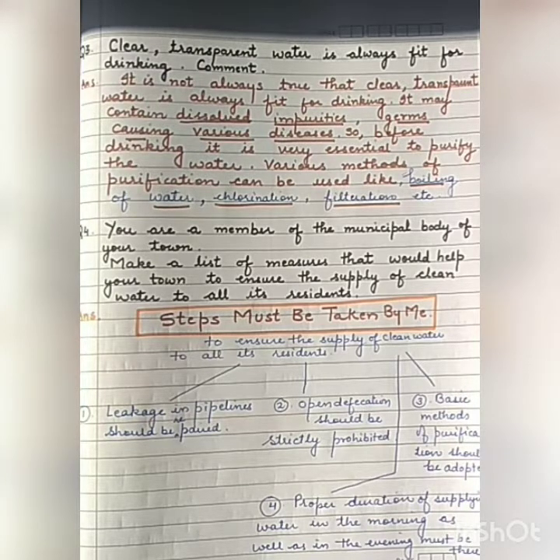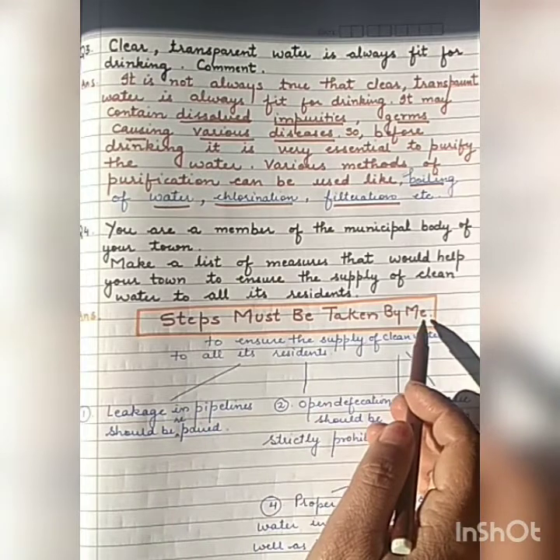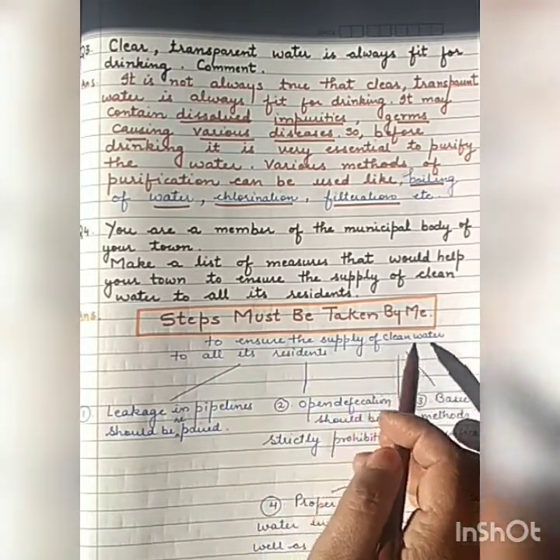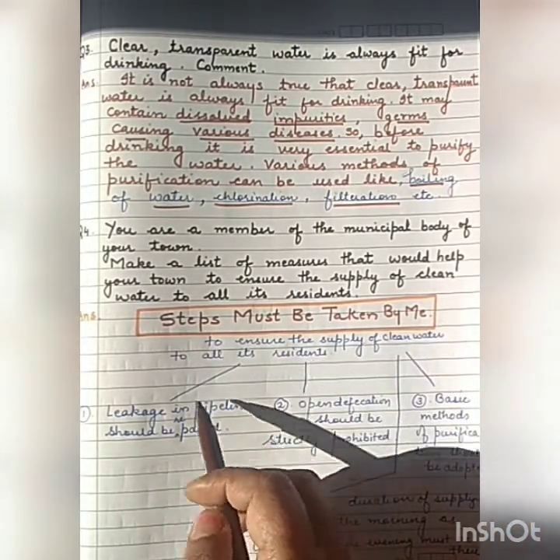In this question, I also tried to make this answer very simple for all of you. Write down this answer in the form of a flow chart. Steps must be taken by me to ensure the supply of clean water to all its residents.